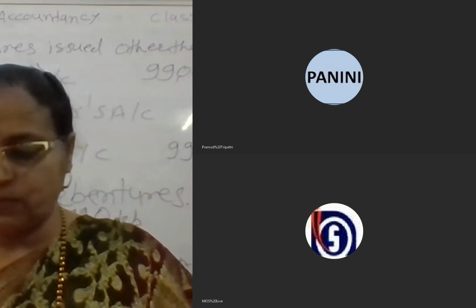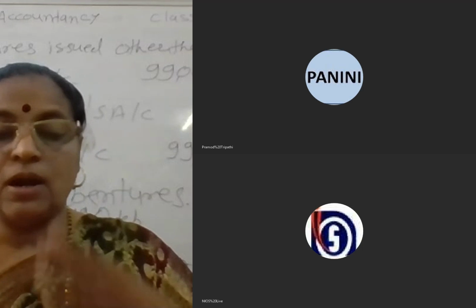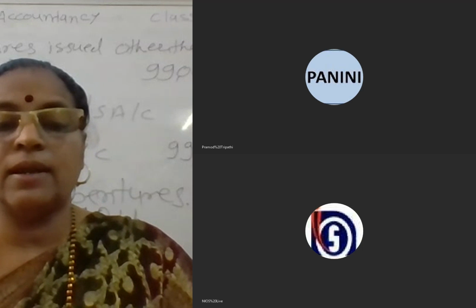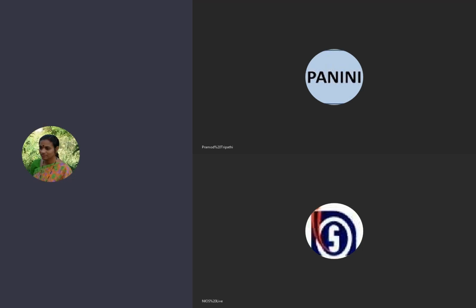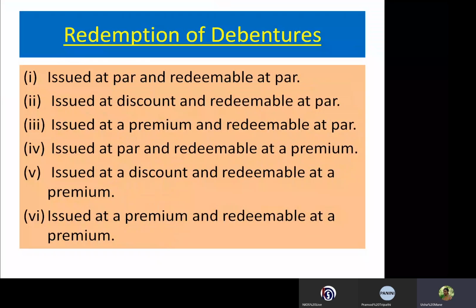So these 6 points we have to see now, how the journal entries will be and how we have to put the amounts. So: issued at par, redeemable at par; issued at discount and redeemable at par; issued at premium, redeemable at par; issued at par, redeemable at a premium; issued at a discount, redeemable at a premium; issued at a premium and redeemable at a premium.